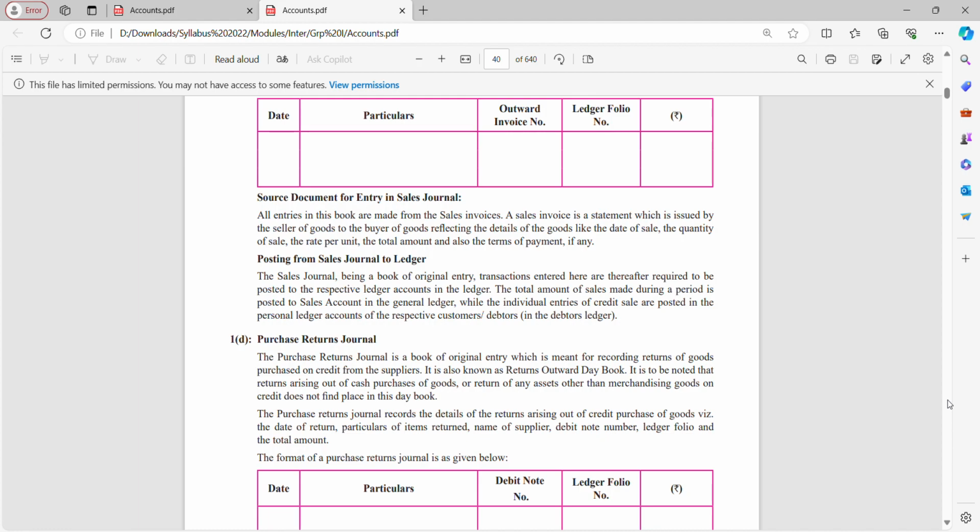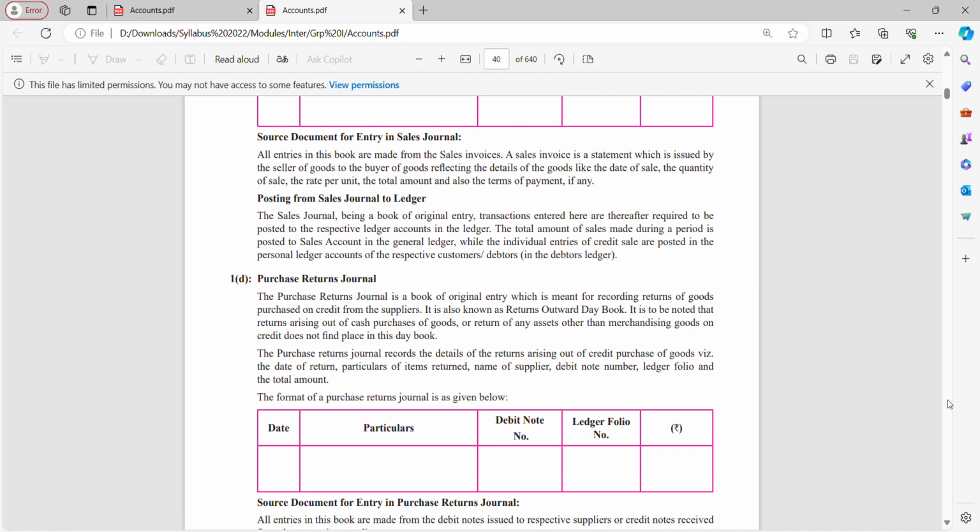Then we have purchase return journal. Purchase return journal is a book of original entry which is meant for recording returns of goods purchased on credit from suppliers. It is also known as return outward day book. Return outward, whatever comes inside that is going out. It is to be noted that returns arising out of cash purchases of goods, or return of any asset other than merchandising goods on credit, do not find place in this day book.